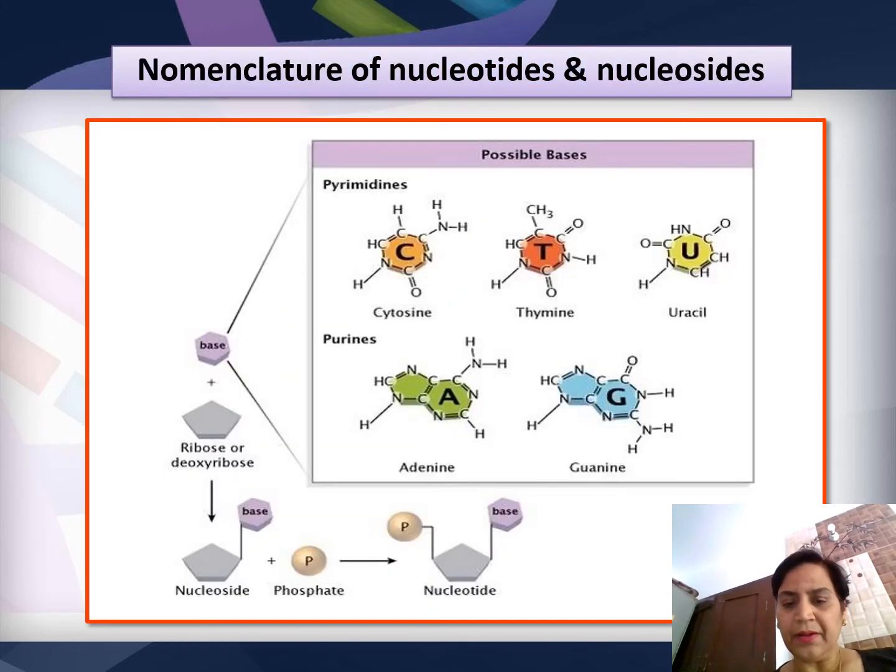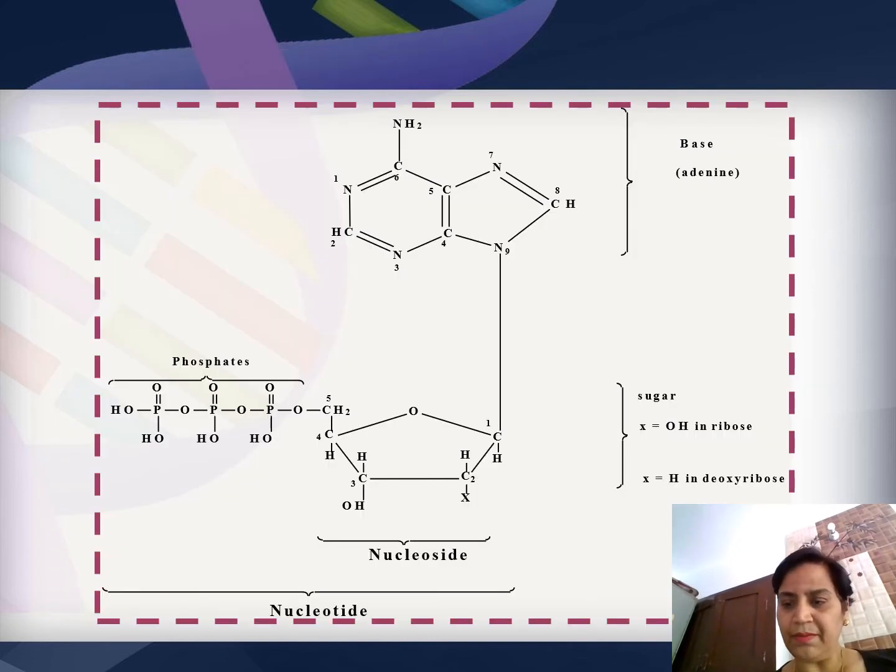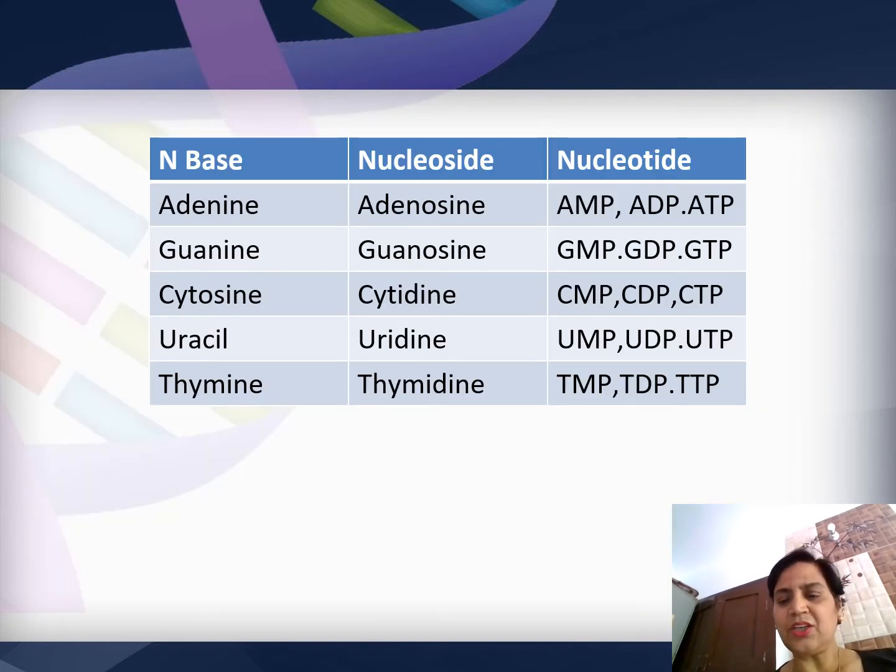And this is another structure of this. You can say possible bases, nomenclature of nucleotides, and see, this is again the same. And this is how we can name them. If we talk about nucleoside, adenosine will be there, meaning adenine plus sugar. But if it is a nucleotide, phosphate is added.